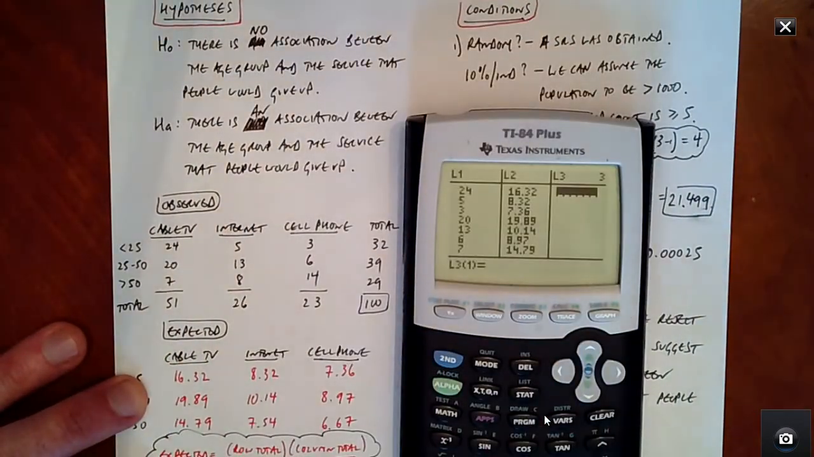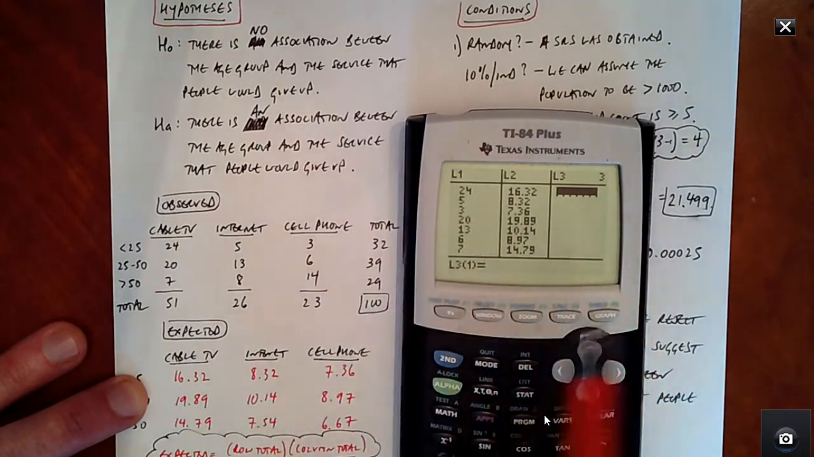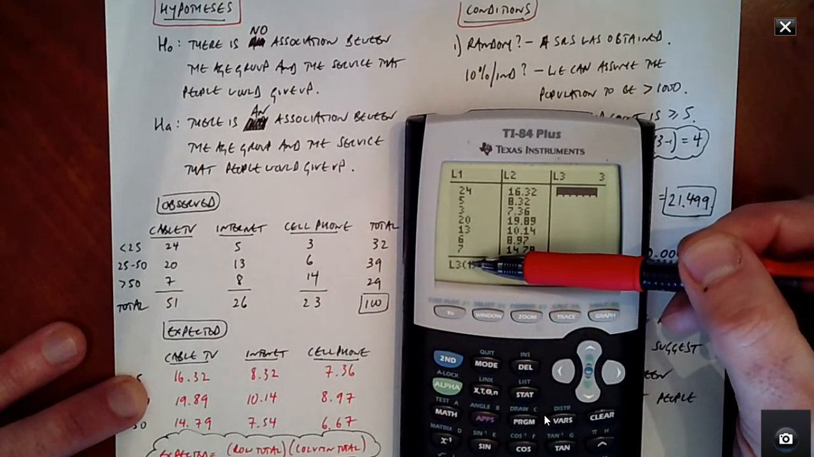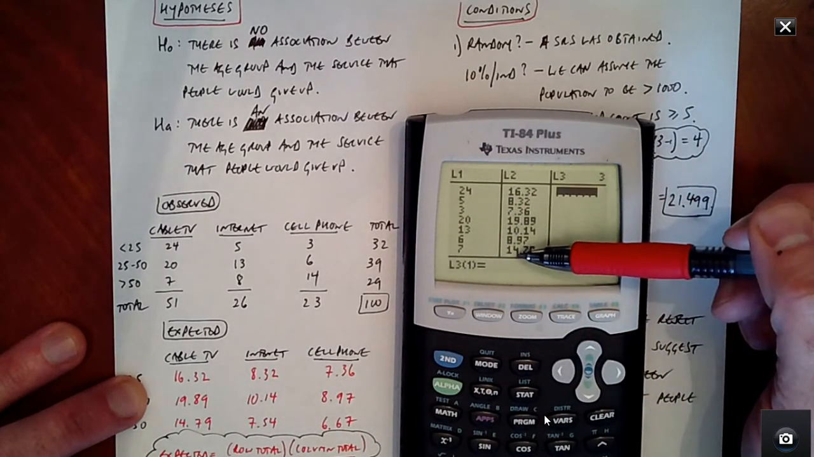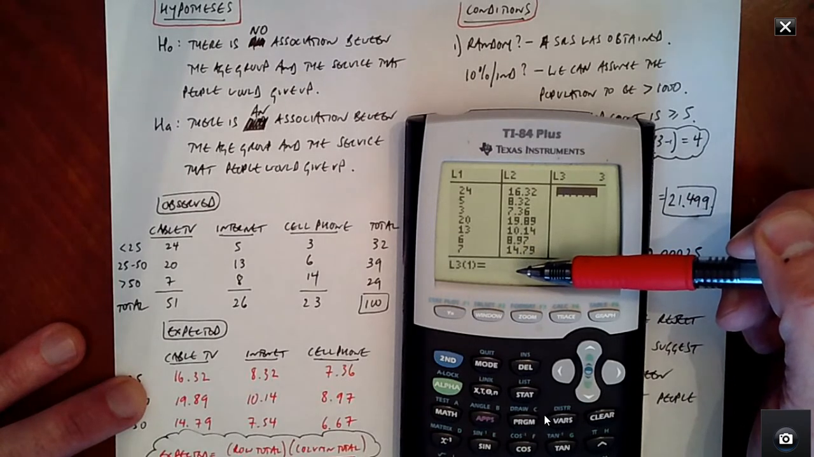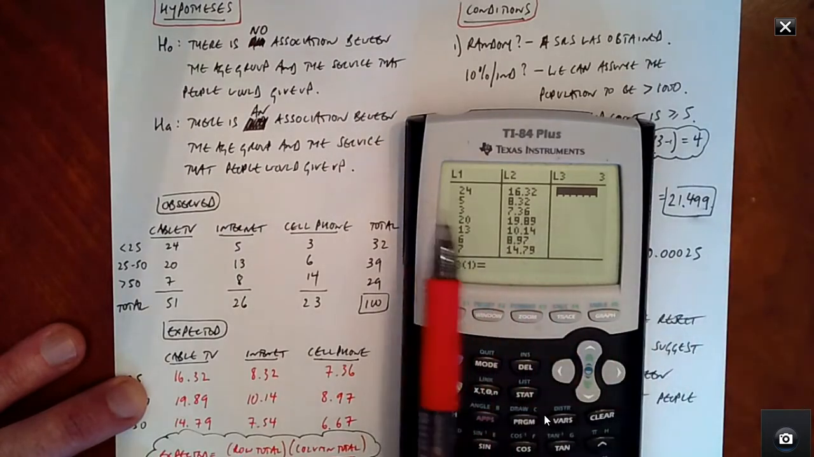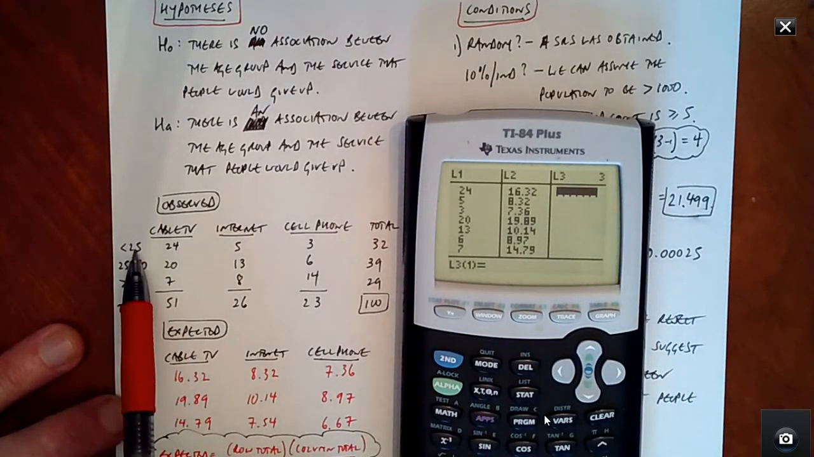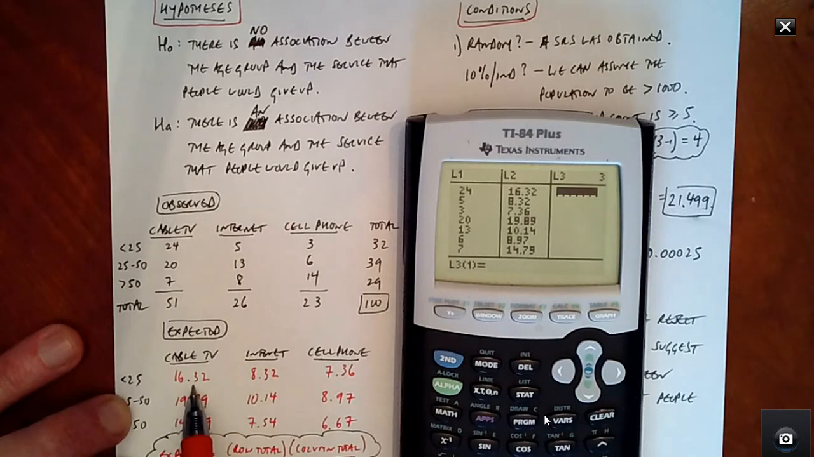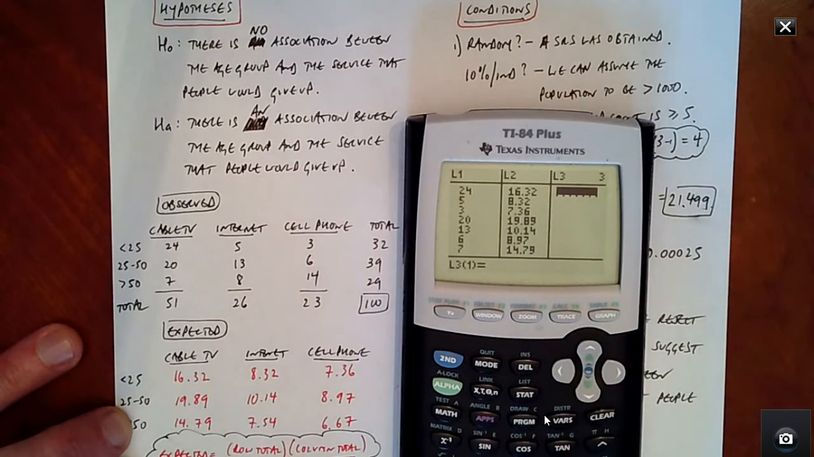So we open up our calculator, we go to stat. In the left-hand column, I have all my observed values, and in the right-hand column, L2, I have all my expected values, or my expected counts. Make sure that they match up. So the 24 for the cable TV under 25 has to match up with the 16.32 expected for the same cable TV less than 25.